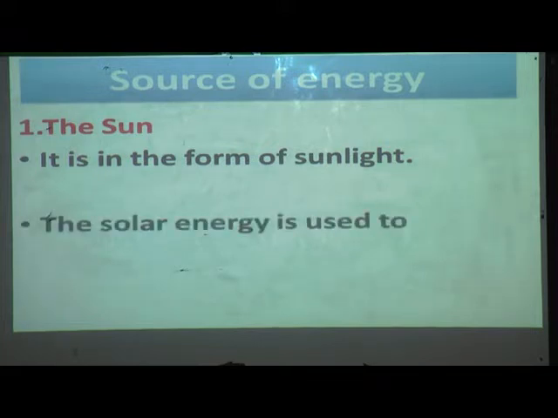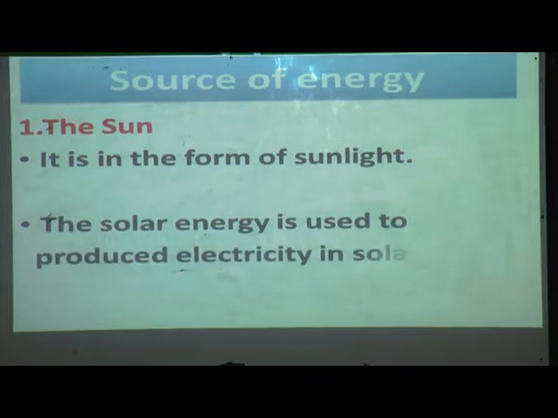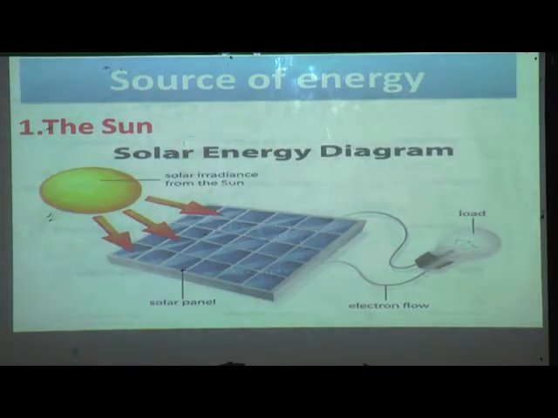The solar energy is used to produce electricity in solar cell. See, the sunlight falls on a solar panel, and afterwards it is converted into the electrical energy. Means the energy of sun is converted into the electrical energy, and we get electricity from the sun.